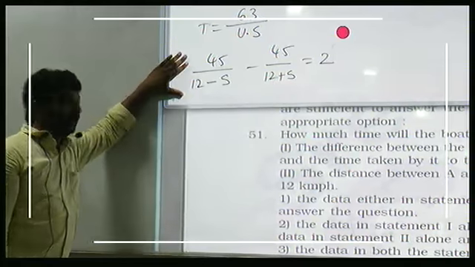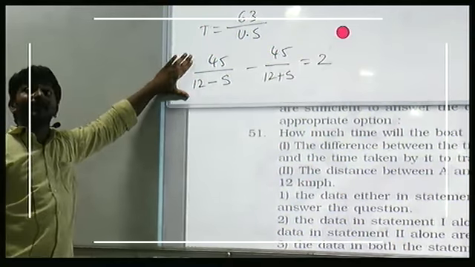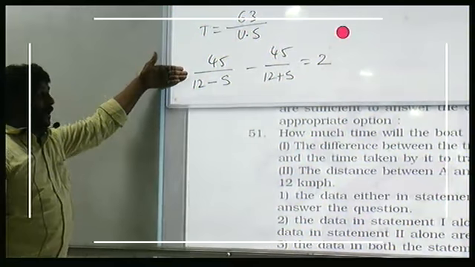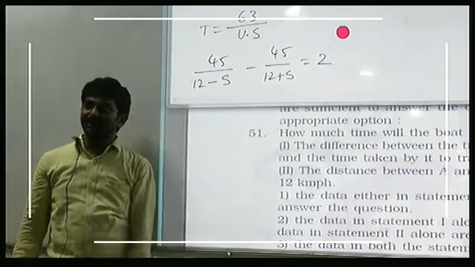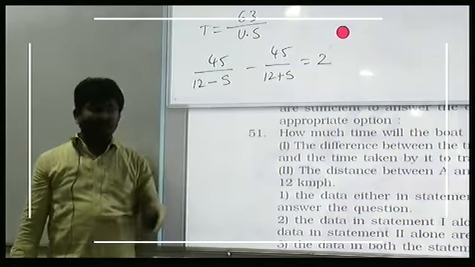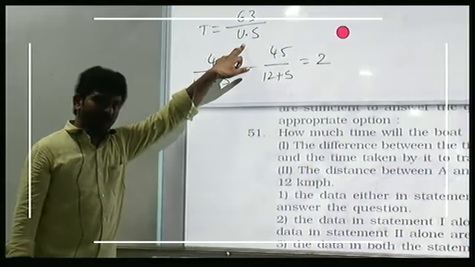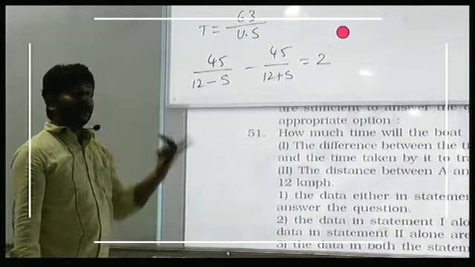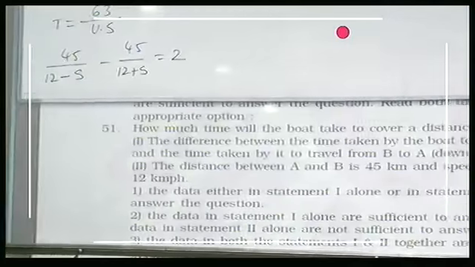Yes or no? Using this, first of all tell me how many equations you have now? 1. How many variables are there? 1. Using this, will you get the S value or not? If you have the man's speed and the stream speed, can't you calculate the upstream speed? Will you get the answer? When will you get it? Both are required. 1 and 2 will give you the answer.